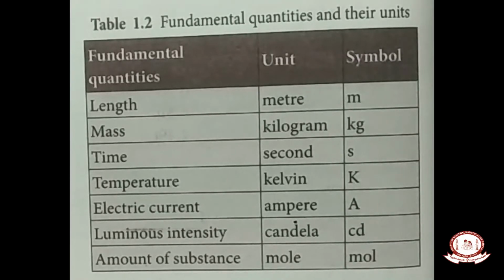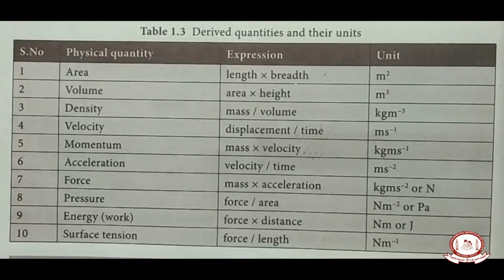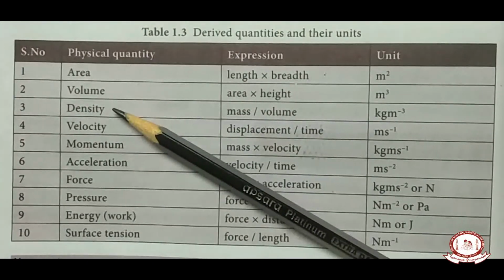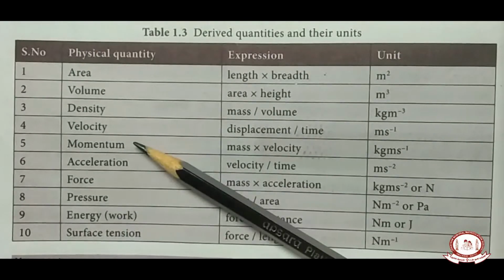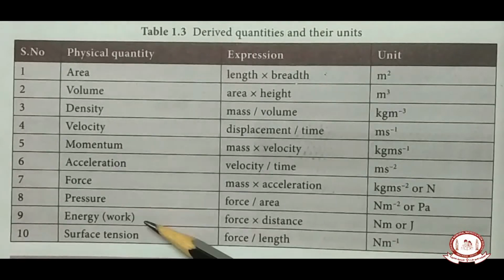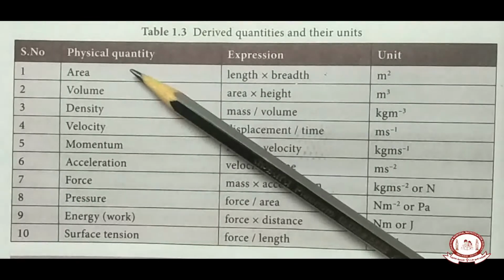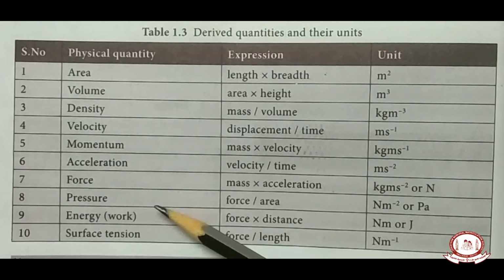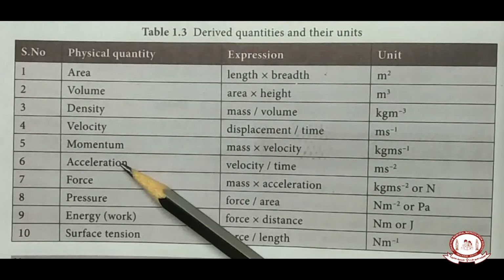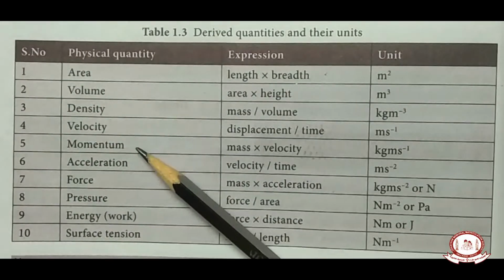Now come to the derived quantities and their units. Children, derived quantities and their units. What are the quantities given? Area, volume, density, velocity, momentum, acceleration, force, pressure, energy and surface tension. You will learn all these quantities in all the physics lessons. Today I am going to read about only five physical quantities: area, volume, density, velocity and momentum.